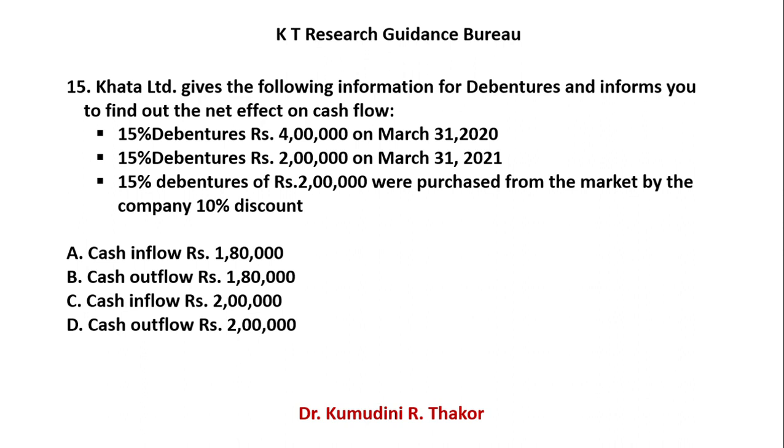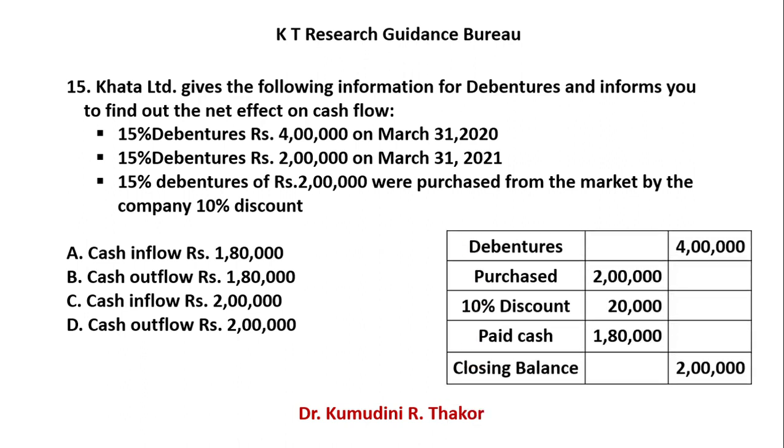of 10%. So 10% of 2 lakhs equals 20,000 rupees. So that much amount you do not have to pay. Deduct 20,000 from 2 lakhs, then it is obviously 1 lakh 80,000. Or this way also you can find out: debentures 4 lakh. You purchase 2 lakhs rupees debentures at 10% discount.